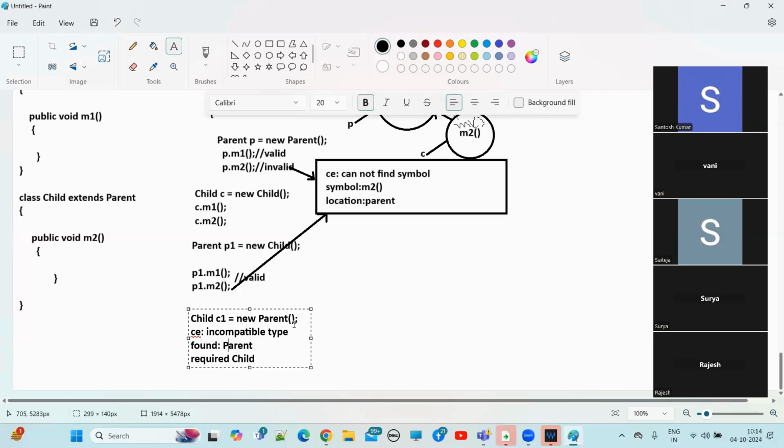See, child C1 is equal to new parent. So new parent means what type of object it is? Parent type of object. But what is required? Child object is required. Understand? So we are trying to hold parent class object by using child class reference variable. We cannot hold. By using parent class reference variable, we can hold child object.